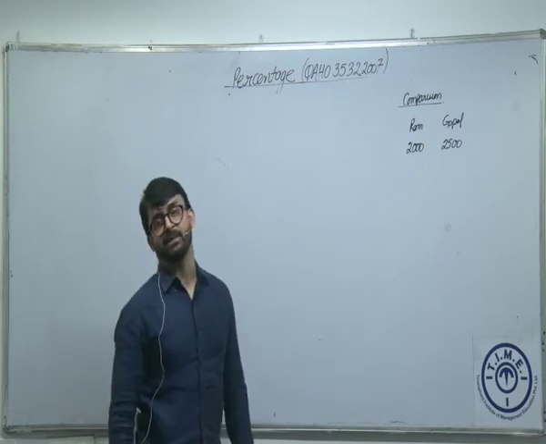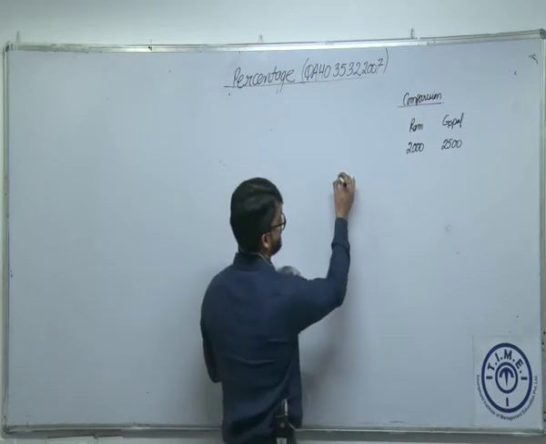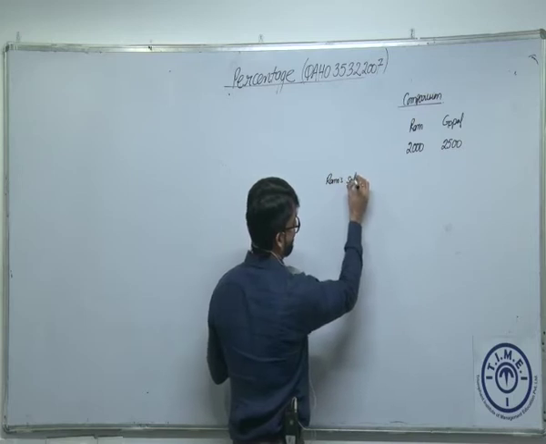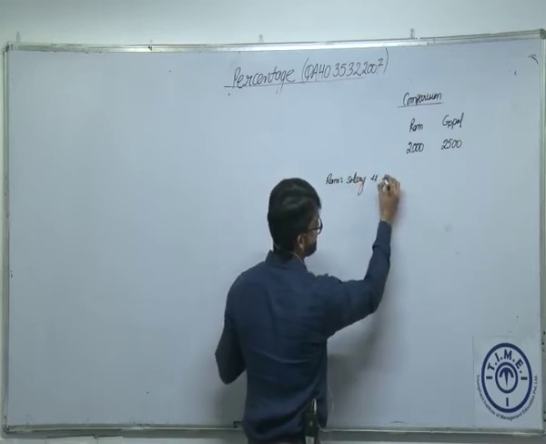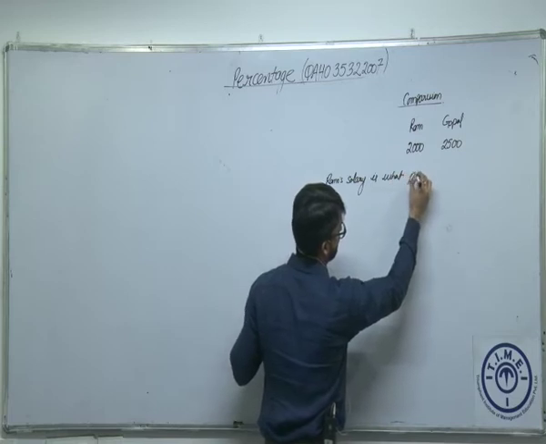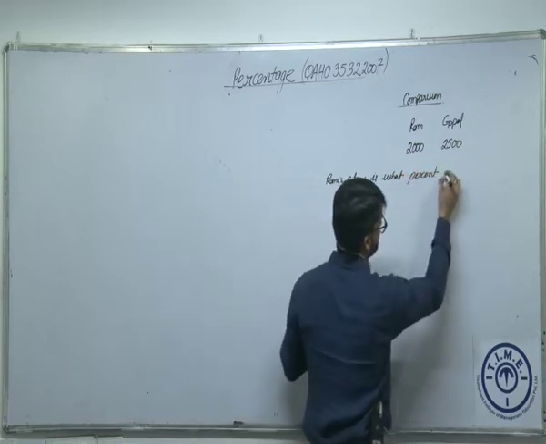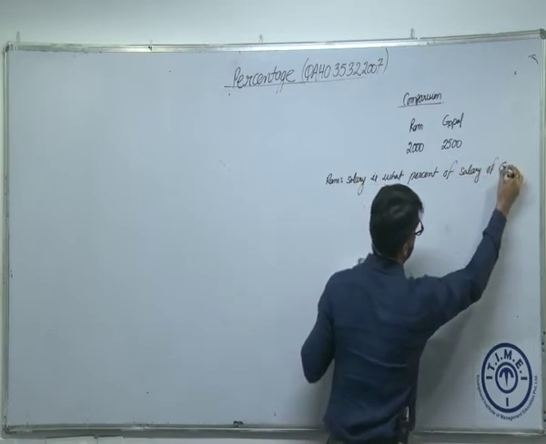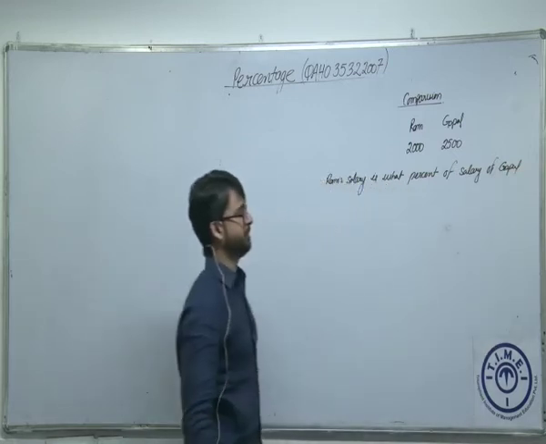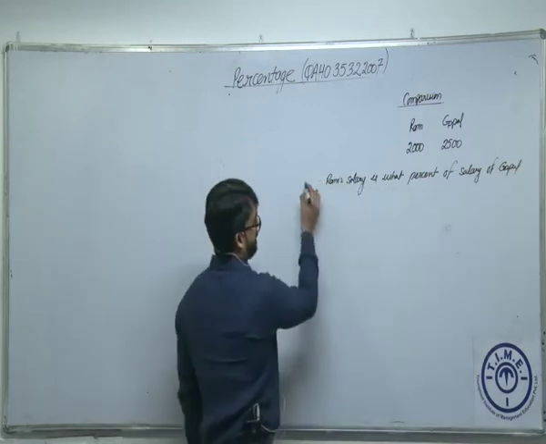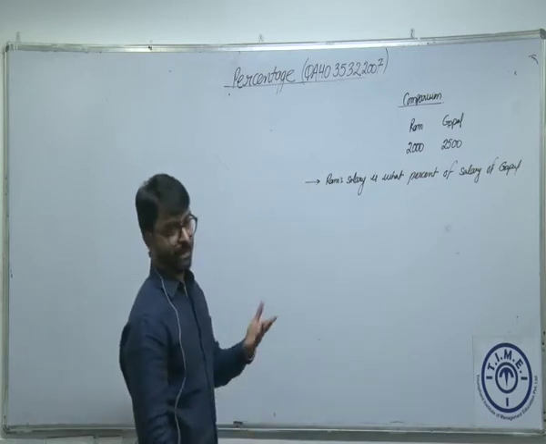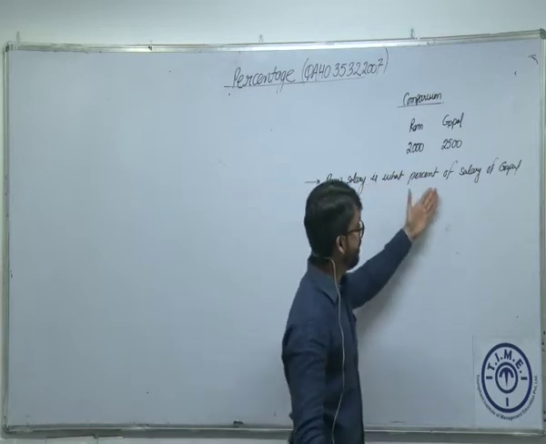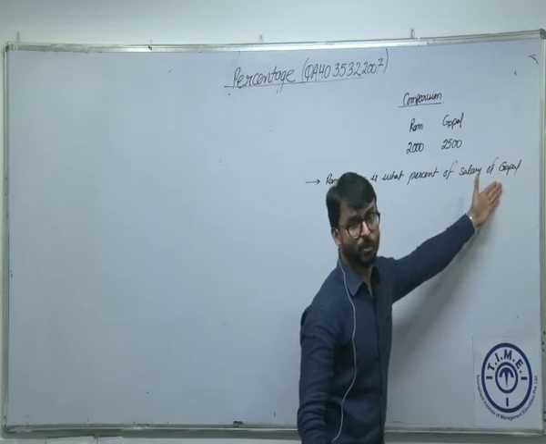How many types of comparison can I establish? One is: salary of Ram is what percent of salary of Gopal. Am I right? So how do we calculate this? What is the question? We'll read the question. Salary of Ram, or Ram's salary, is what percent of the salary of Gopal?